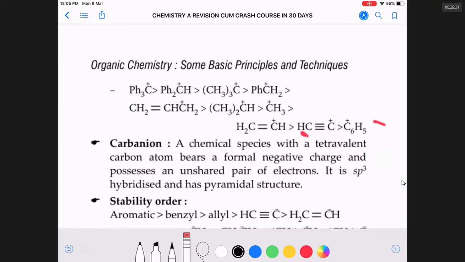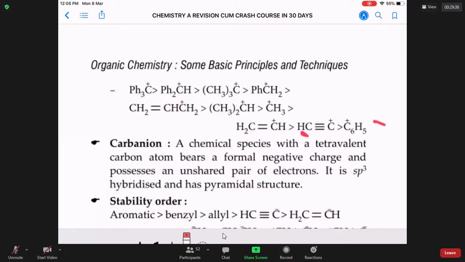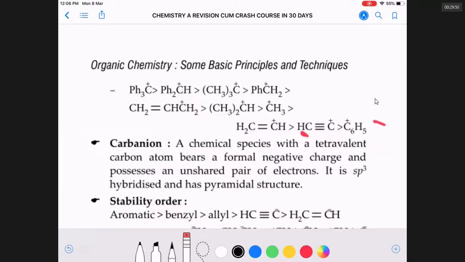Either the carbonium ion or the carbanion, they require something to stabilize them. The positive ions are stabilized by electron releasing groups. The negative ions are stabilized by electron withdrawing groups. Very important: negative means you require a withdrawing group. A positive ion is stabilized by electron releasing groups.